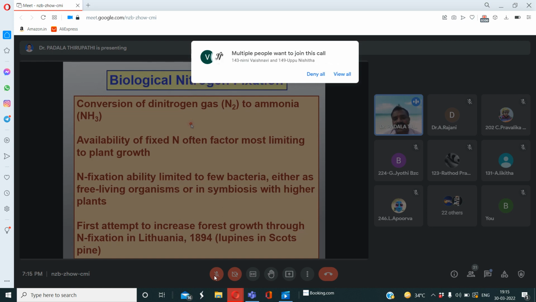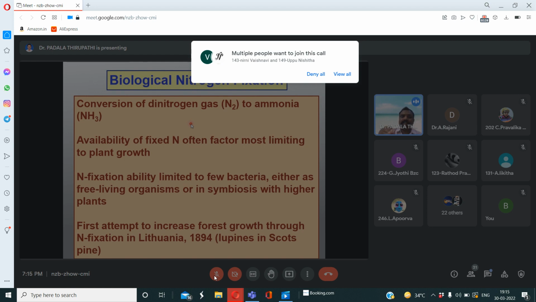78% of the atmosphere is nitrogen, a gaseous substance in molecular state. This dinitrogen gas cannot be utilized by higher plants. So the unusable form is converted into usable forms with the help of microorganisms. The microorganisms may be bacteria, cyanobacteria, or fungal members.